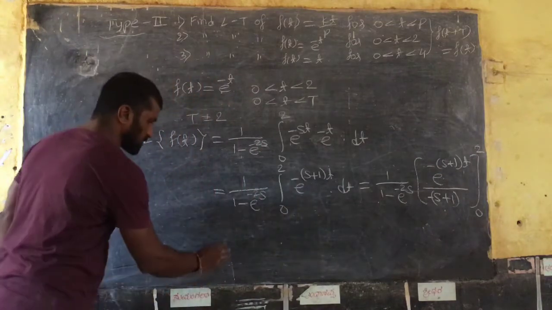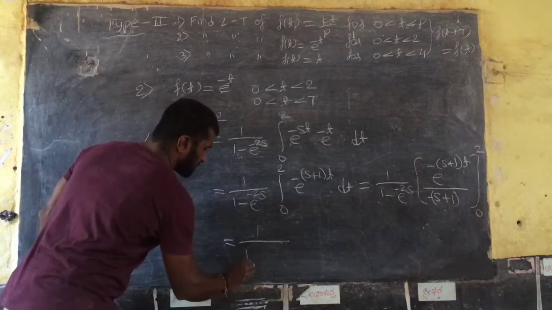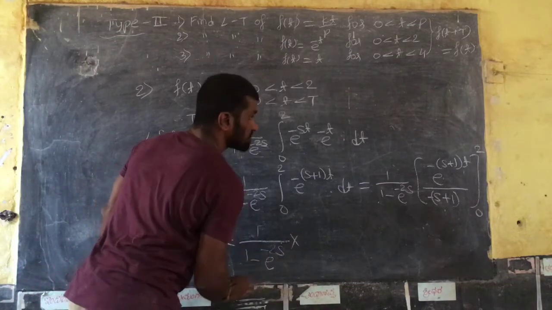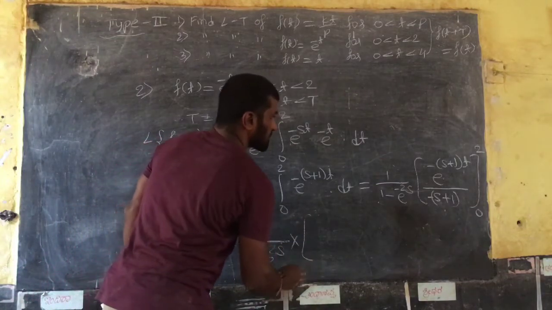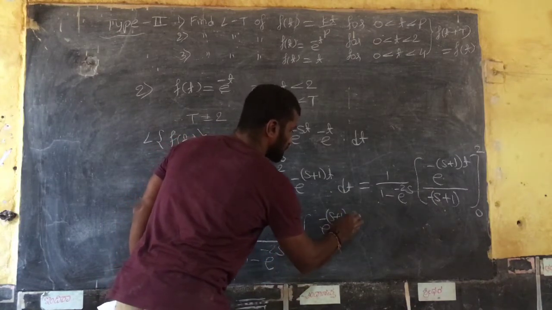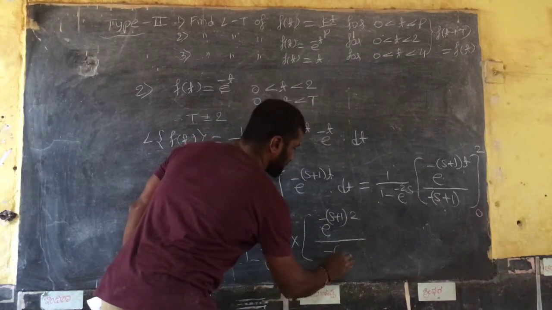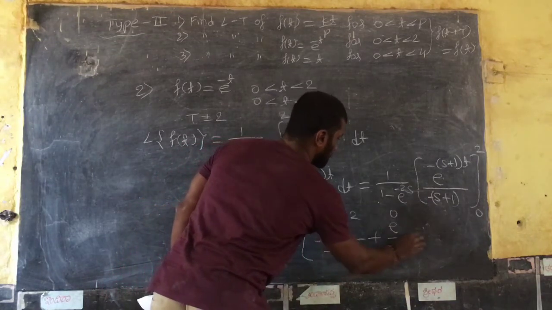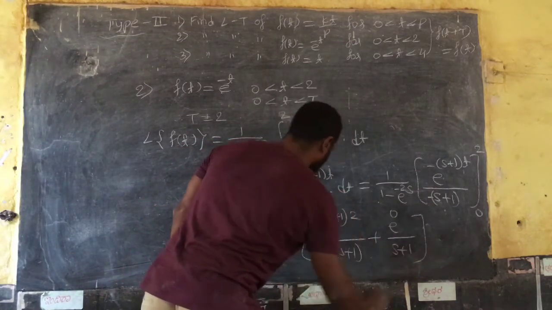Substitute upper limit minus lower limit. Simplify: 1 minus e raised to minus 2s, so into e raised to minus of s plus 1 into 2 divided by minus of s plus 1, then minus of minus plus e raised to 0 divided by s plus 1, right?